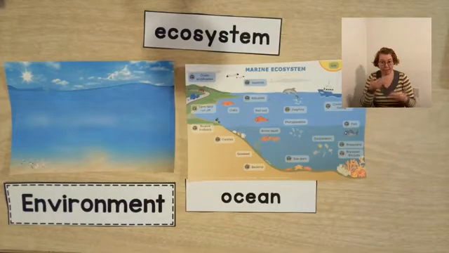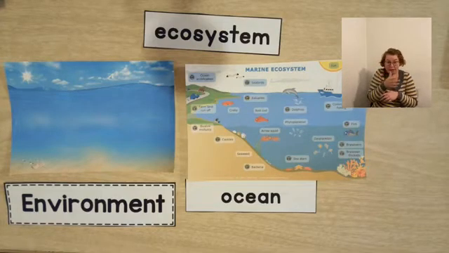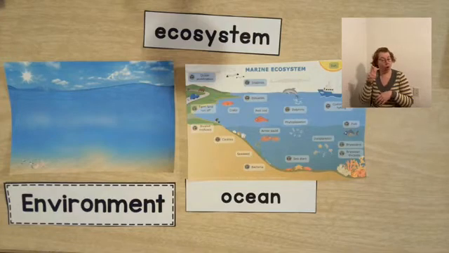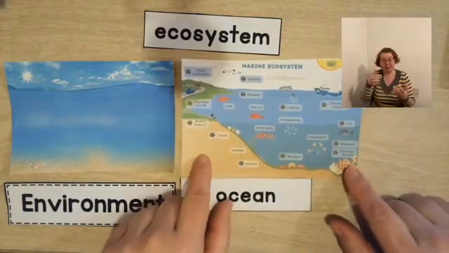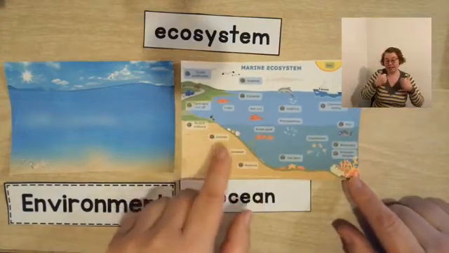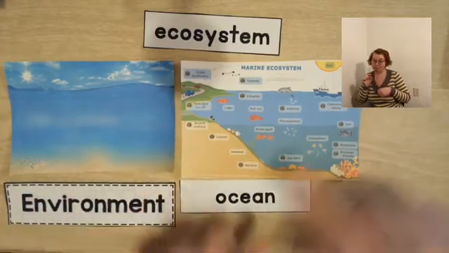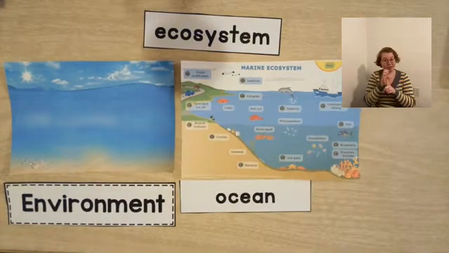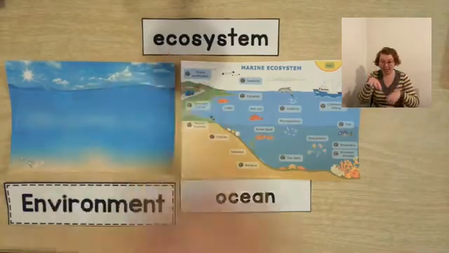We might be able to find some seaweed. We would find fish, small fish. We would find larger fish that maybe eat the smaller fish or that maybe help the smaller fish. All of these things, the living, the fish, the non-living, the water, they're all interacting in the environment. They're interacting with each other. And so yes, in an ocean you can find ecosystems.